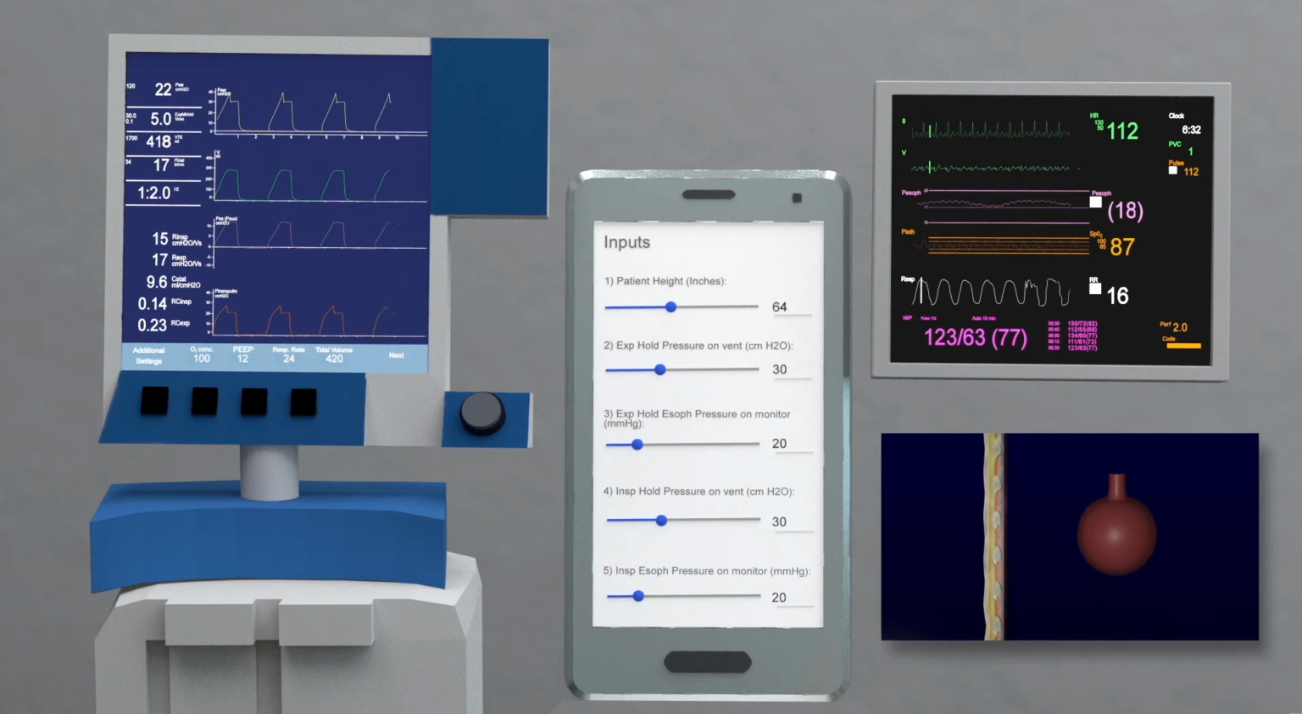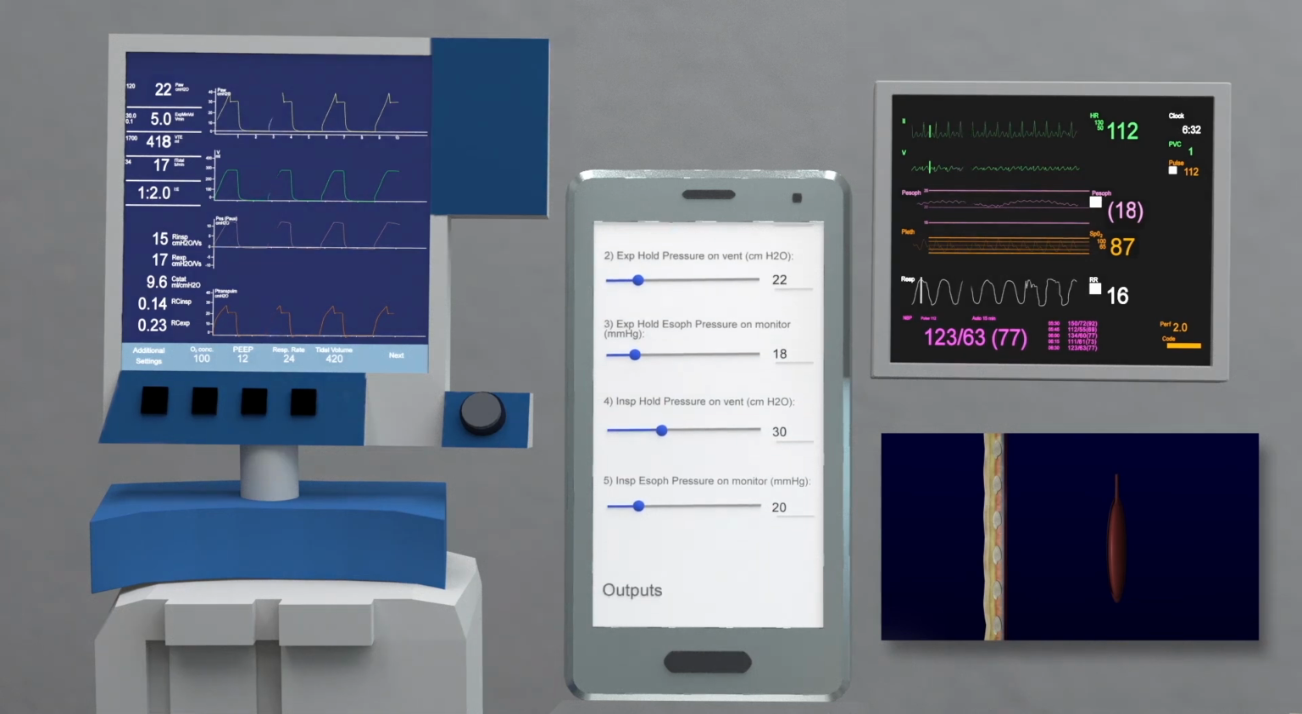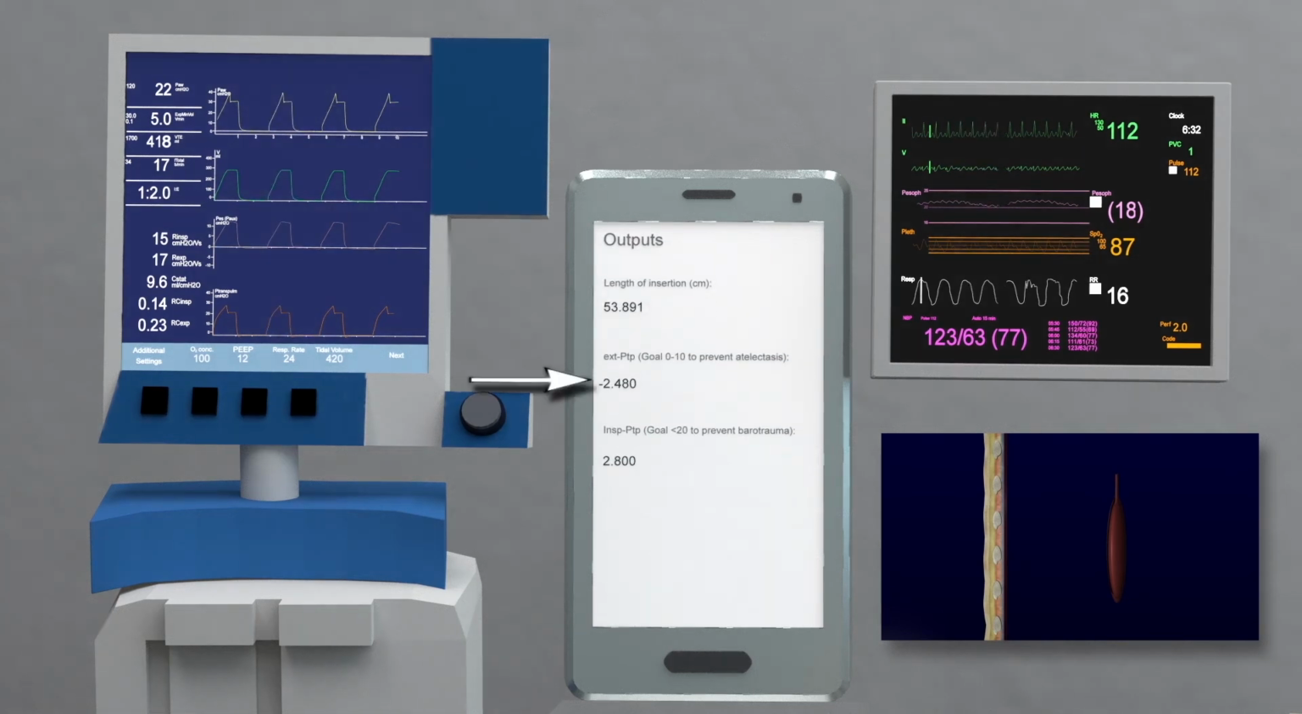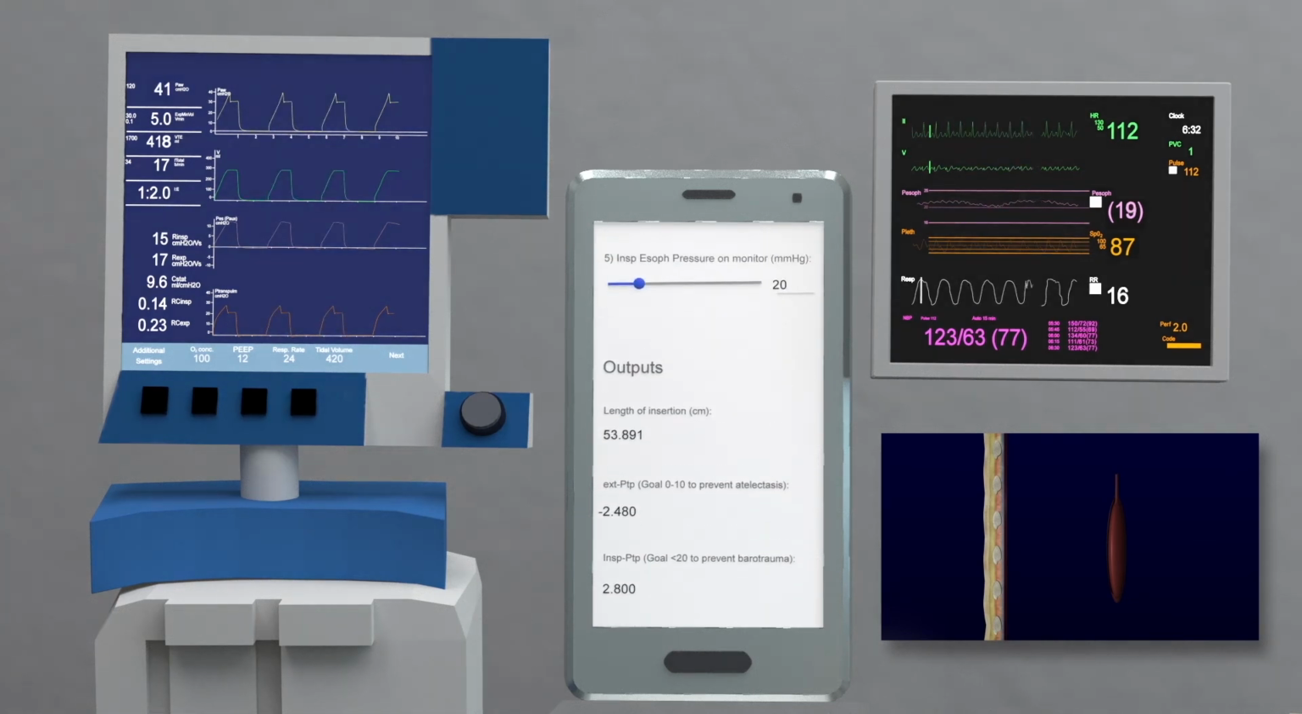Now let's determine the minimum PEEP necessary to keep transpulmonary pressure above zero at end expiration, in order to overcome collapsing forces resulting in atelectasis. We're going to do this by pressing the EXP hold button on the ventilator and setting slider 2 on the calculator to the pressure measured by the ventilator and slider 3 to the transduced esophageal pressure shown on the bedside monitor. Note in this case, the end expiratory transpulmonary pressure is still less than zero.